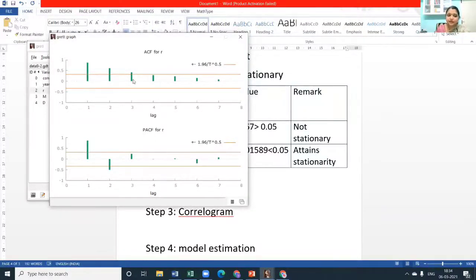Whereas if you refer to the ACF graph, the top one, we already saw that PACF speaks about the Y series on its own past data, and ACF is the graph which talks about the residuals, epsilon T. So the AR component, I think we have understood. What should be the AR component?